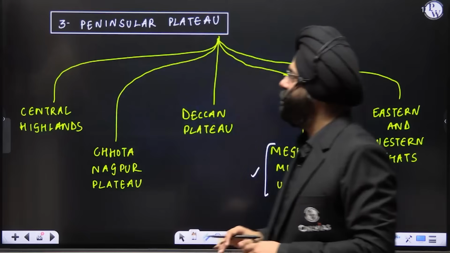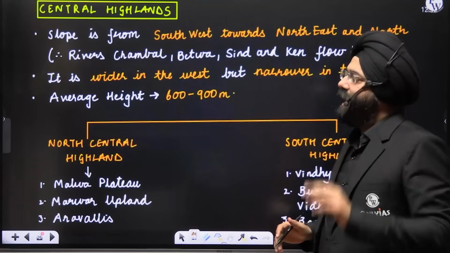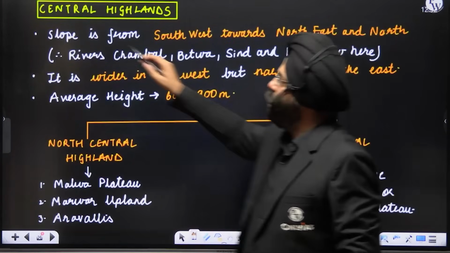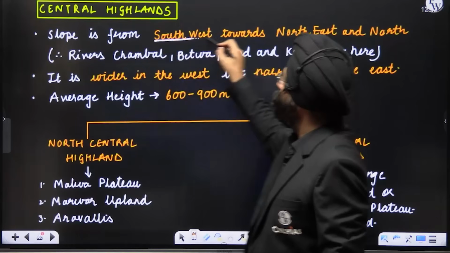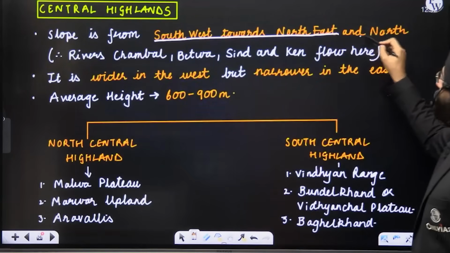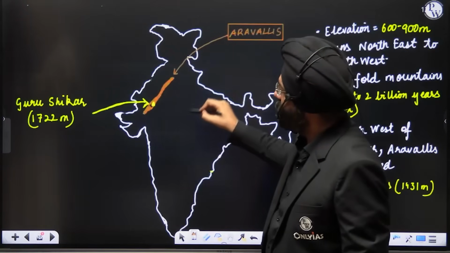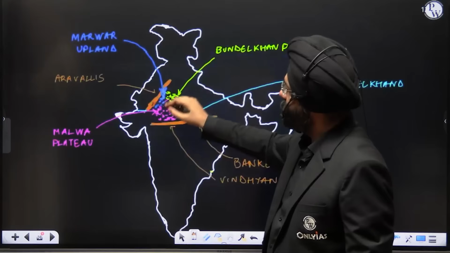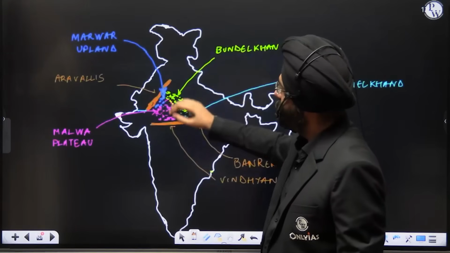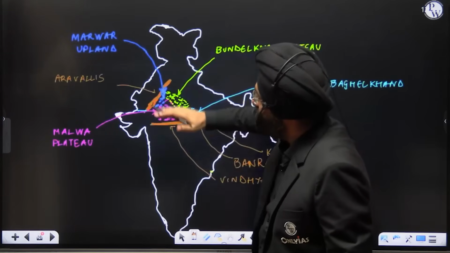Central Highlands. Now please see. The slope is from the southwest towards the northeast and the north. Now see over here, this particular region, the Central Highlands. So you see the rivers flowing upward.